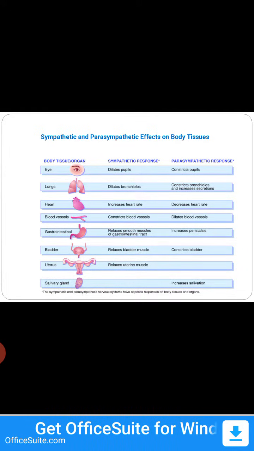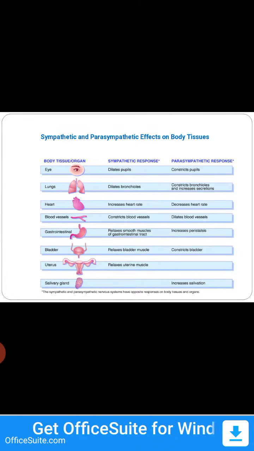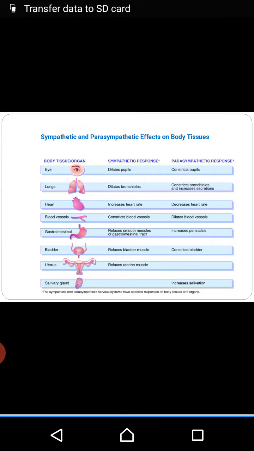In the bladder, sympathetic relaxes the urinary bladder muscle, and parasympathetic causes constriction of the urinary bladder, so that micturition will occur. Uterus: relaxation of the uterus is a sympathetic-only action. Salivary gland: only a parasympathetic action, that is increased salivary secretion.